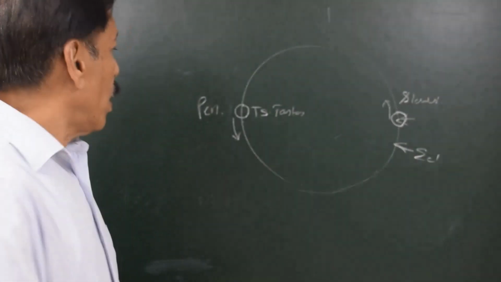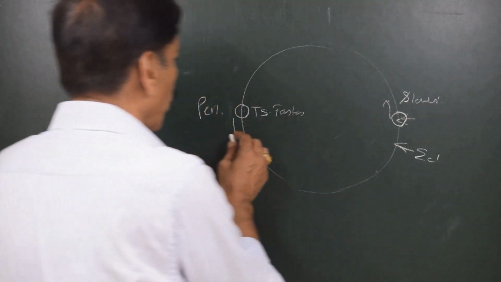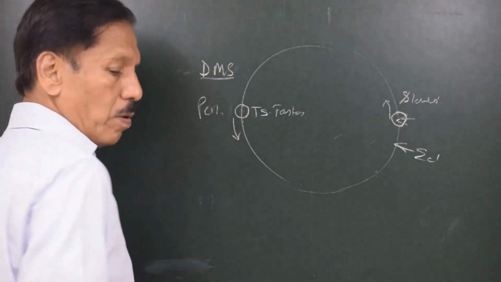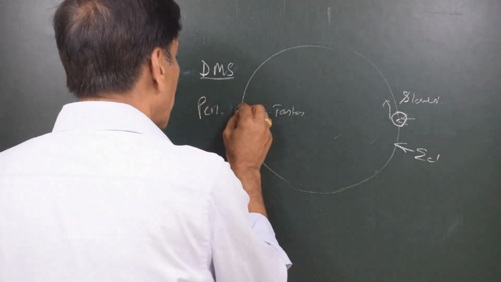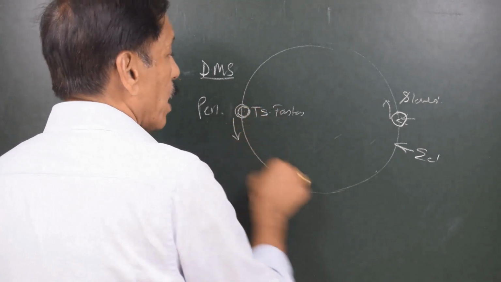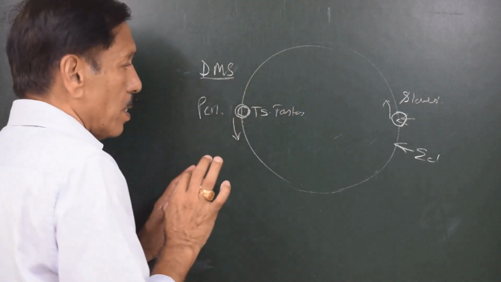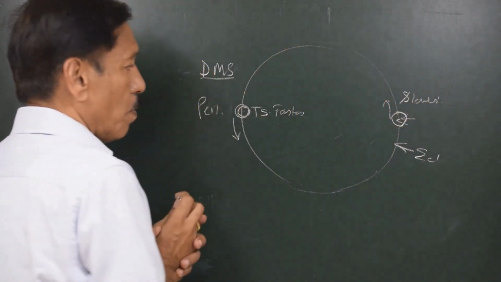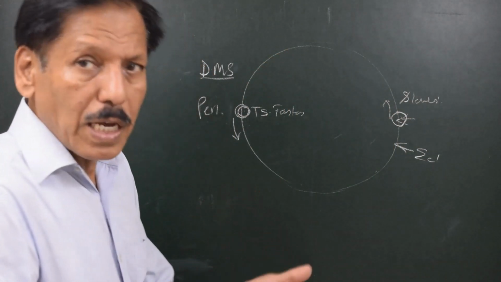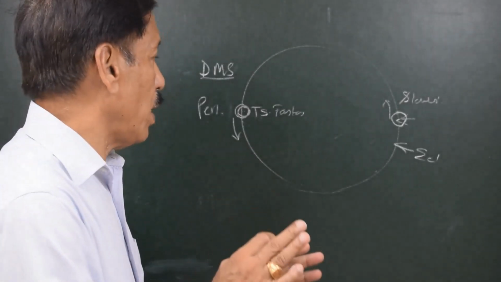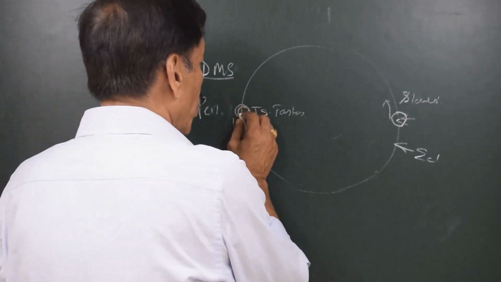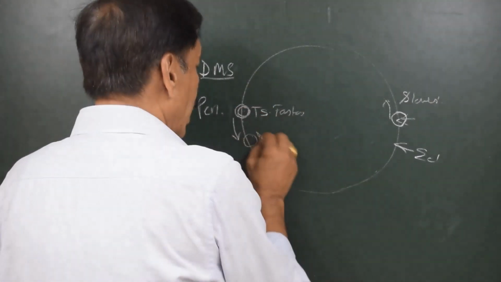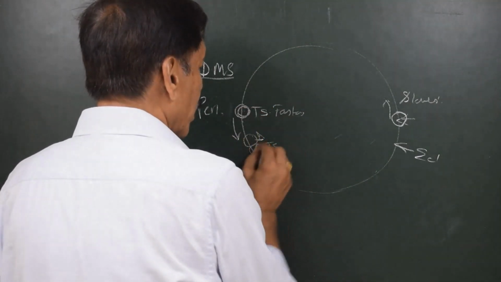Right. So suppose we imagine a body called the dynamic mean sun, and we start the movement of the dynamic mean sun and the true sun together on the ecliptic. The condition for the movement of the dynamic mean sun is that the total time taken by the true sun to complete one revolution, the dynamic sun will also take the same time, but the dynamic sun will move uniformly. So if the dynamic sun is moving uniformly and the true sun here is the fastest, very soon the dynamic sun will be overtaken by the true sun, right?